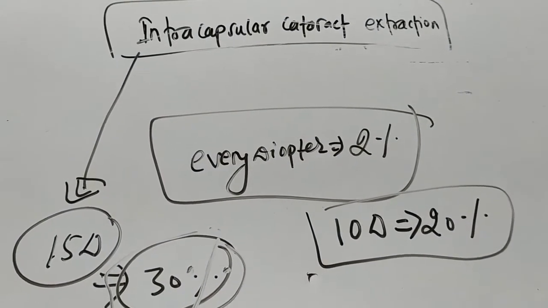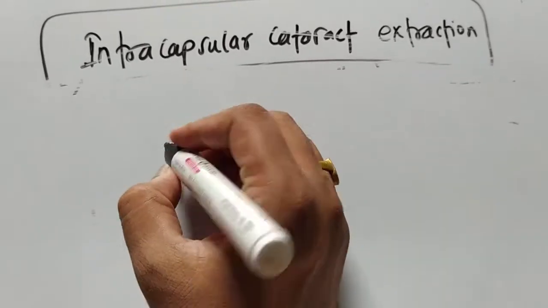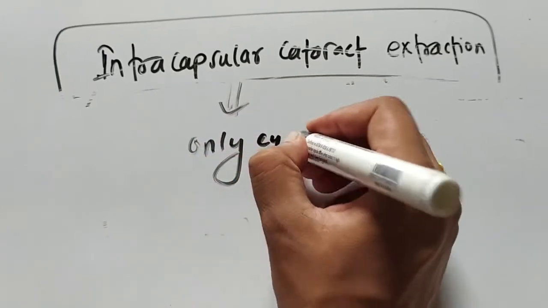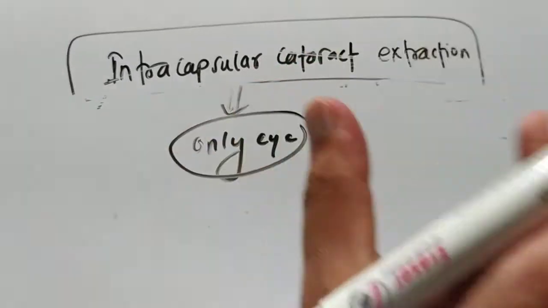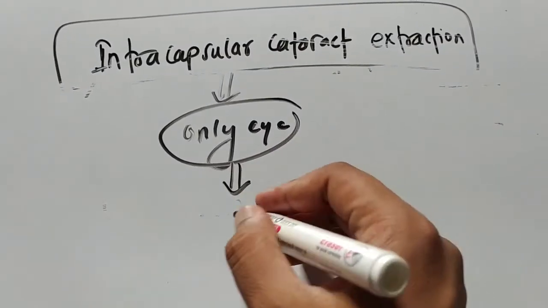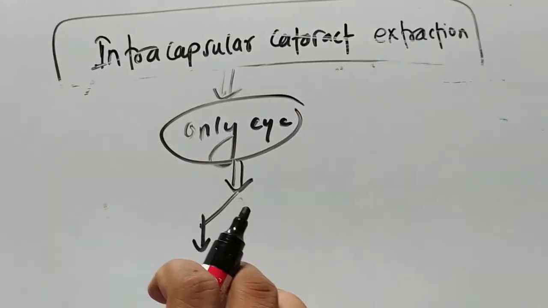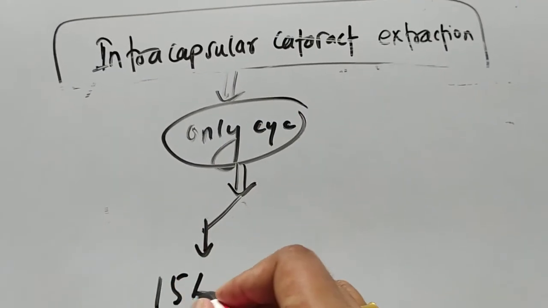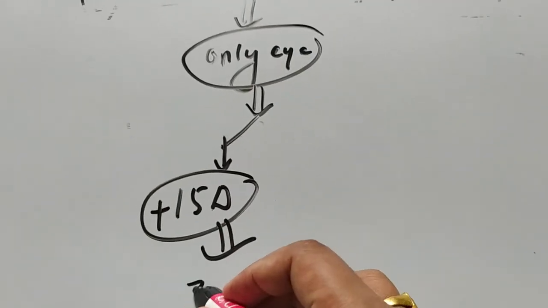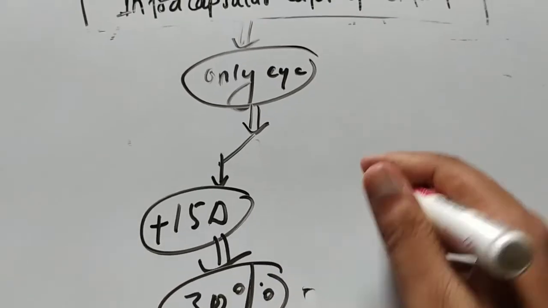That is why it is not done nowadays. And what happens if the person has the ICCE operation in only one eye? Let us suppose only in one eye there was intracapsular cataract extraction. In that eye there will be the power of 15 diopter, and the image size will magnify by 30%.